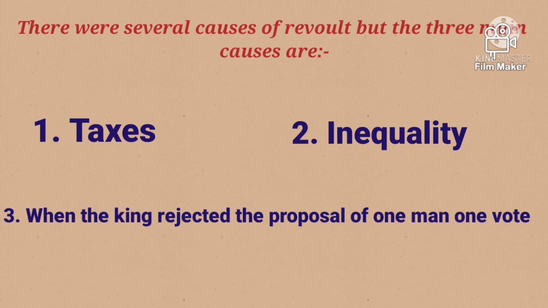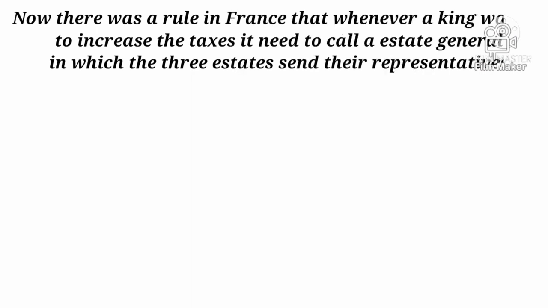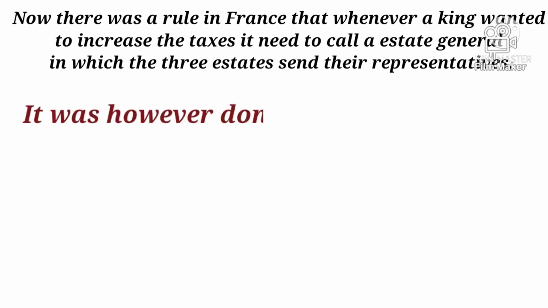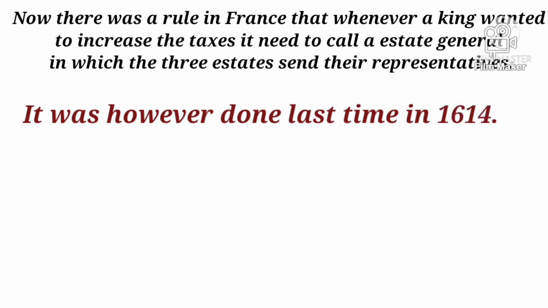Now, let's study the outbreak of the revolt. There was a rule in France that whenever a king wanted to increase the taxes, he needed to call a States General, in which the 3 estates send their representatives.